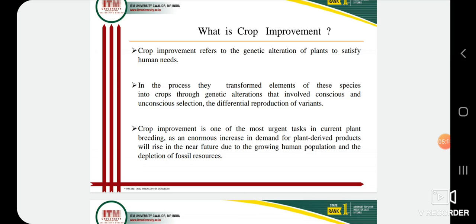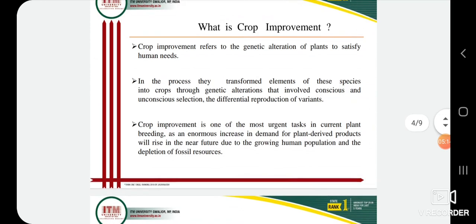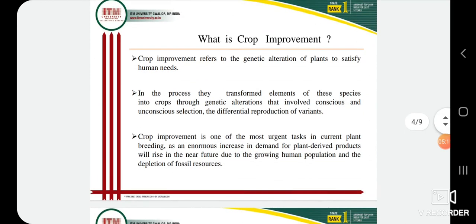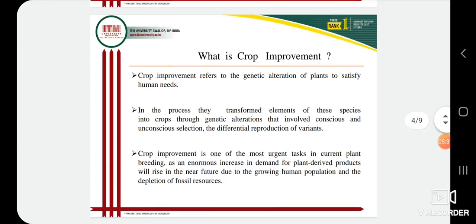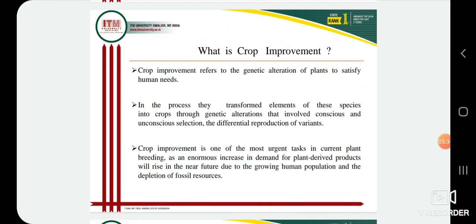Crop improvement includes generally 6 main methods, that is plant introduction, domestication, mutation breeding, hybridization techniques, polyploidy, tissue culture, genetic engineering. These are the methods through which we can increase our yield and improve our quality.